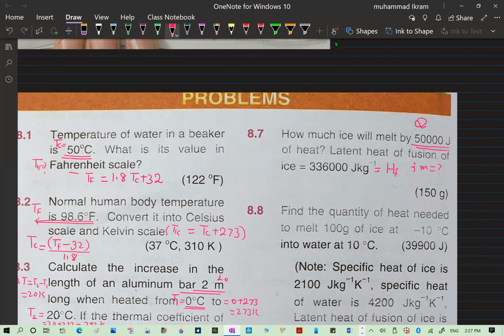So as you know that Q, the energy required for this, is mass into the latent heat of fusion. So of course mass will come out to be Q divided by this latent heat of fusion. So this is very easy.